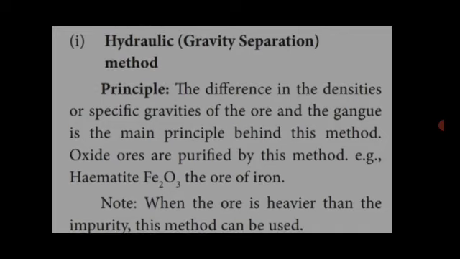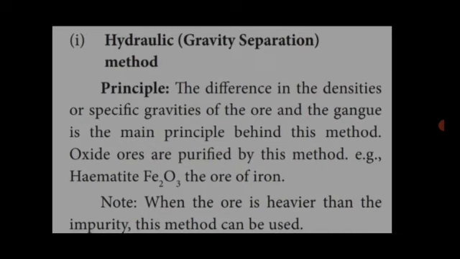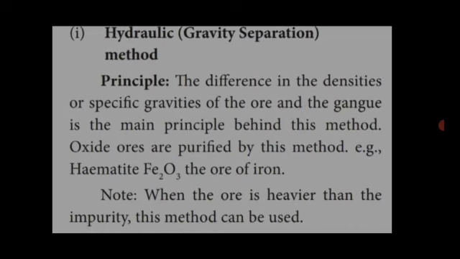Gangue is one of the impurities present in the ore. What type of ores are used in this method? Oxide ore. Note, when the ore is heavier than the impurities, this method is used.